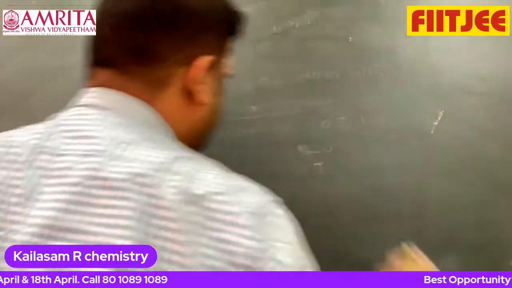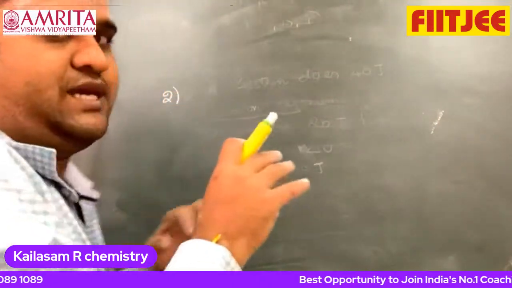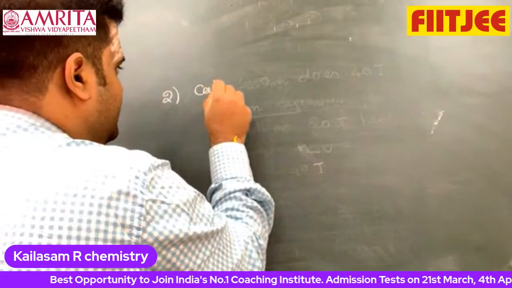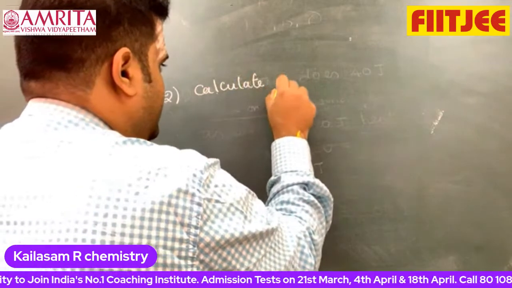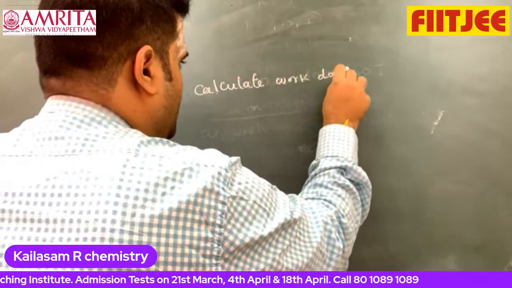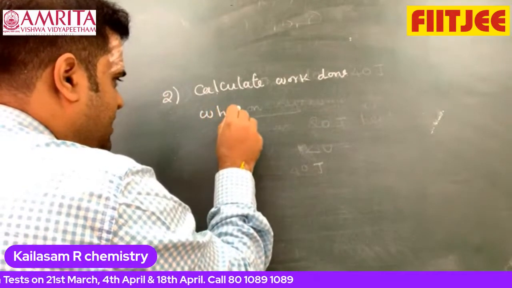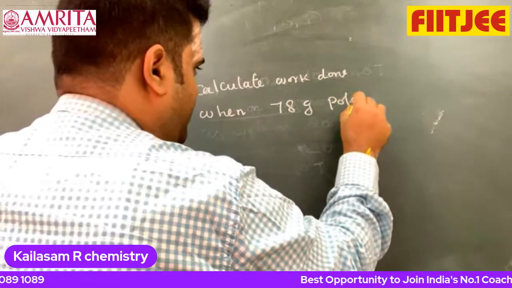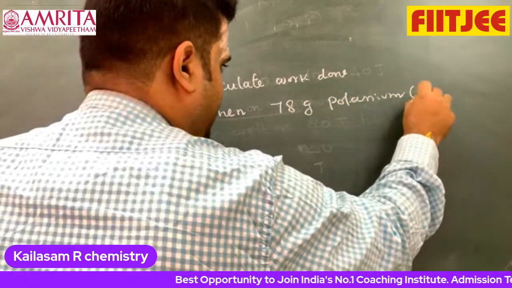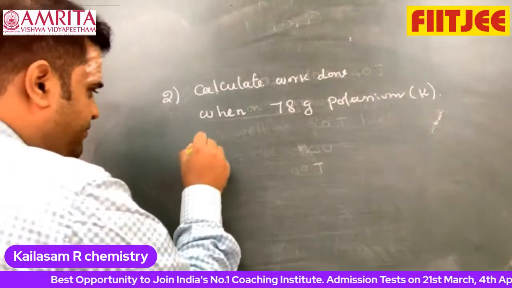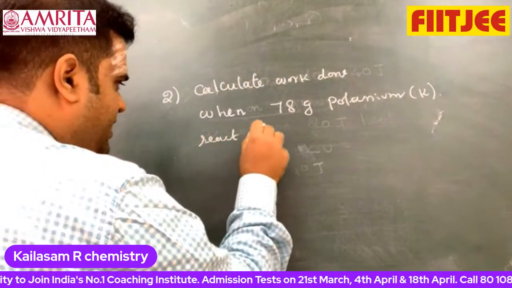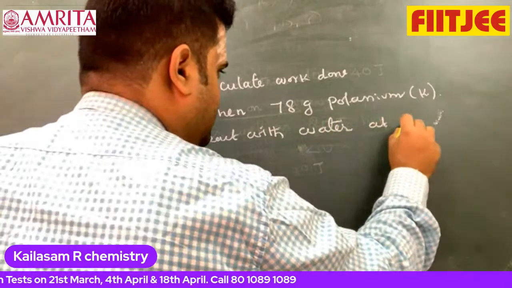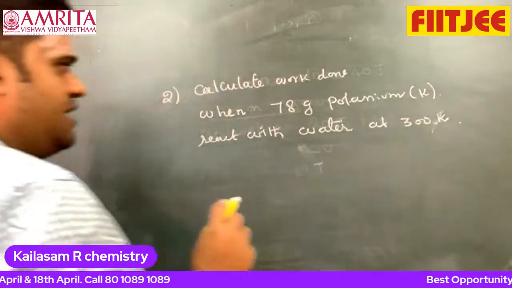Question number 1. Now question number 2. They are asking in a different manner. Calculate work done when 78 gram of potassium, that means K, reacts with water at 300 Kelvin in 2 cases.